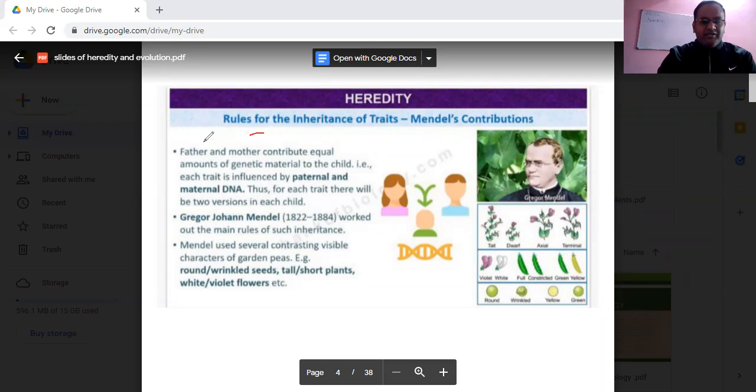Now, students, we are using this sentence that father and mother contribute an equal amount of genetic material. My immediate question, because we have done the chapter on reproduction: why and how do father and mother contribute an equal amount of the genetic material to the child? Answer this question. Let me interact also with some of you. Who wants to answer this question? Raise your hand quickly so that I can unmute you.